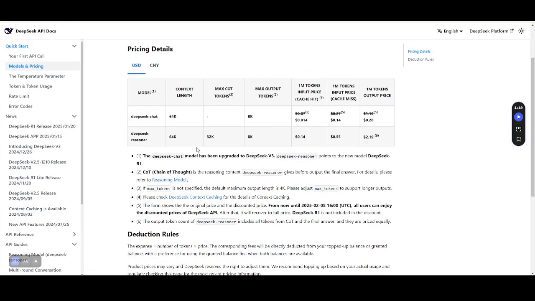As you guys can see, we have the chat model right here, and we're only paying a little bit over 1 cent per million tokens, which is insane. And then obviously the reasoner model is 14 cents per million tokens. But compared to other models out there, and the value you're getting for your money, this is ridiculously cheap.